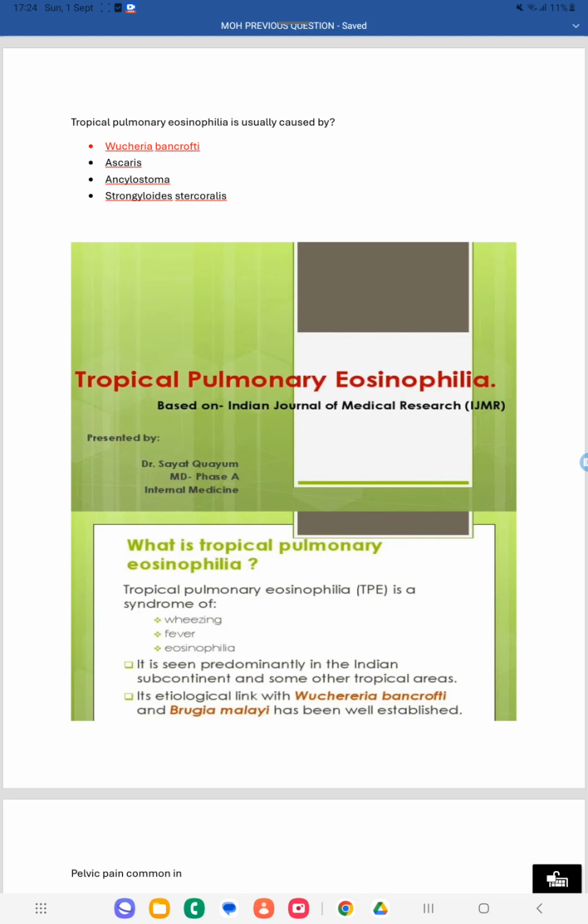Lymphatic filariasis is caused by Wuchereria bancrofti, Brugia malayi and Brugia timori. These are the causative organisms of lymphatic filariasis. When this parasite enters the human body, sometimes a hypersensitive immunological reaction happens against the parasite, and as a part of that, the eosinophil count increases excessively